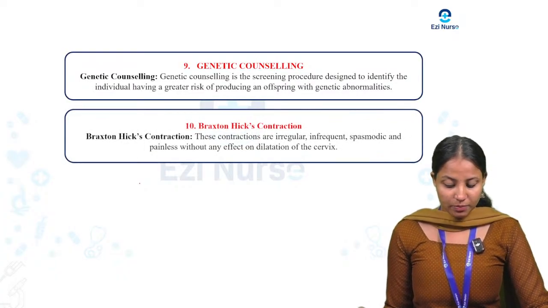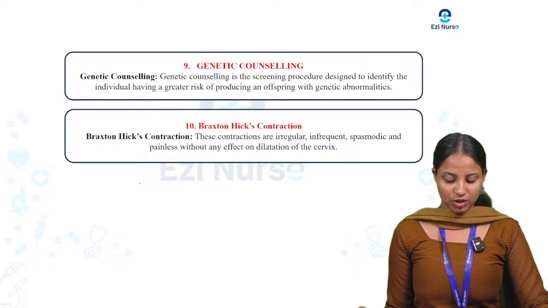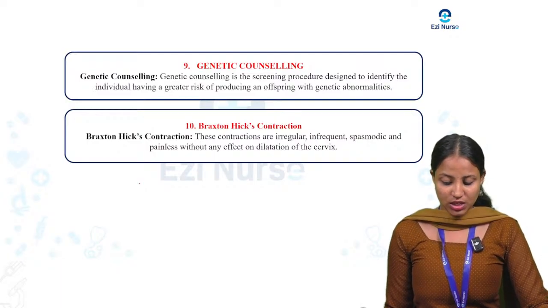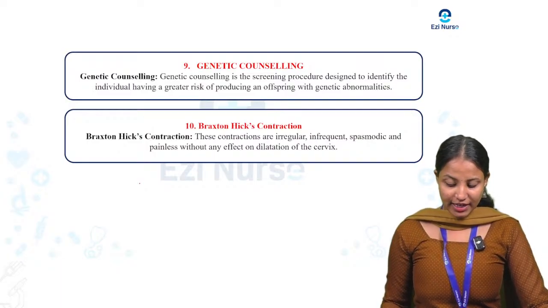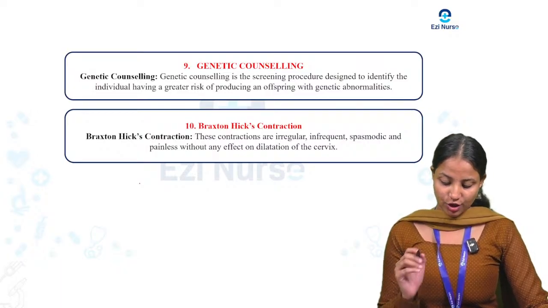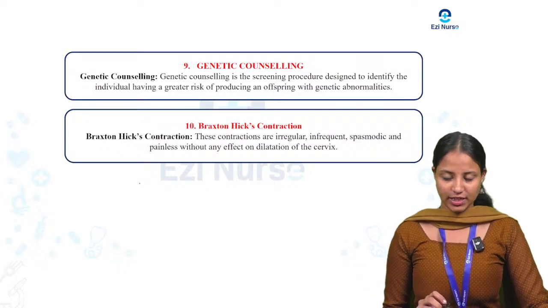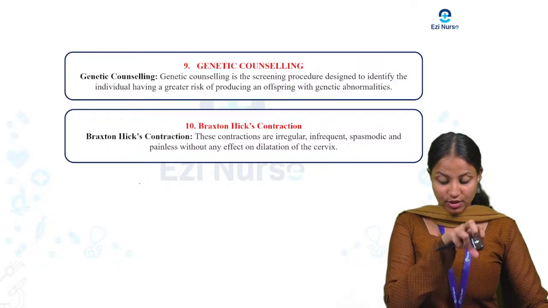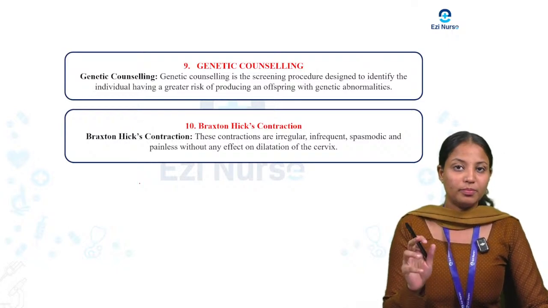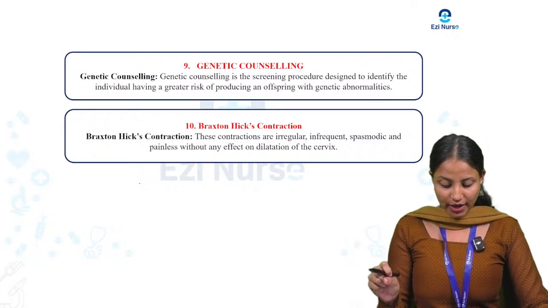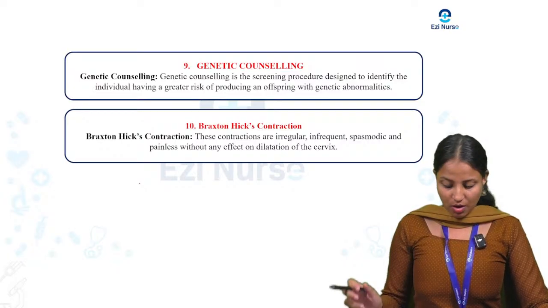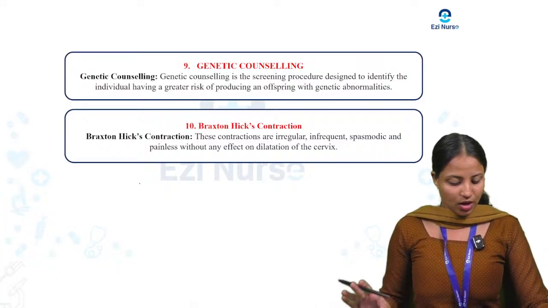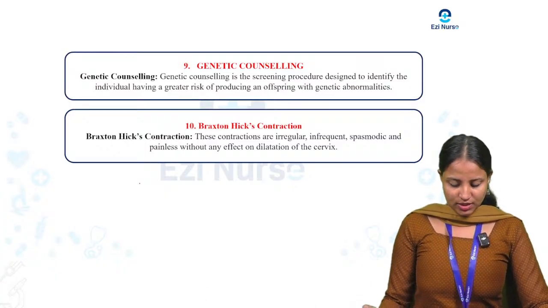Next one is the 10th one, Braxton-Hicks contraction. What is that? It is a mild, irregular practice contraction of the uterus that occurs before true labor starts. True labor means real, normal labor. That is Braxton-Hicks.